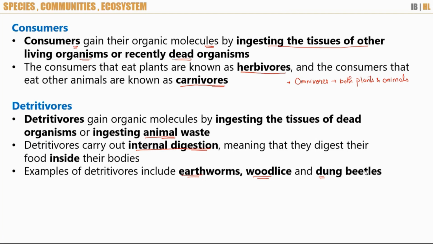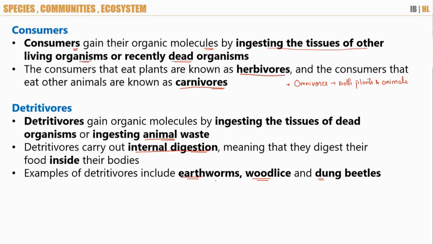Based on where the food chain starts, there are different types of food chain. In general, what we study is that the food chain always starts with plants, the producers.